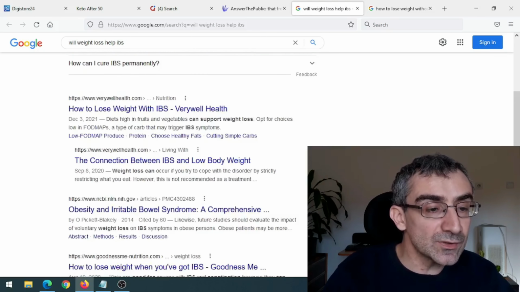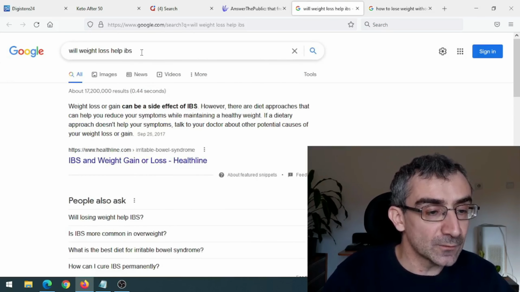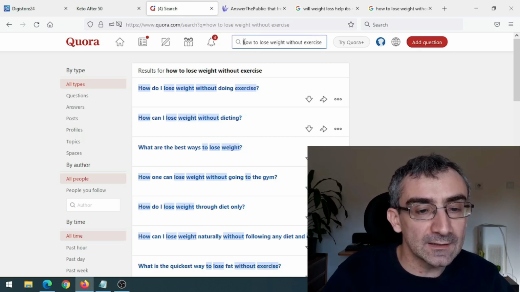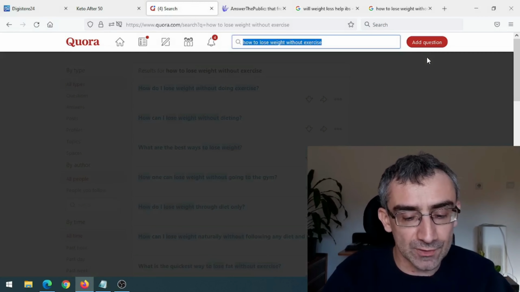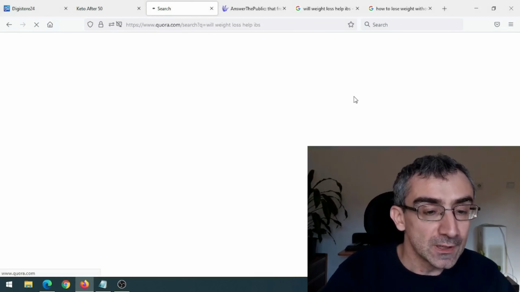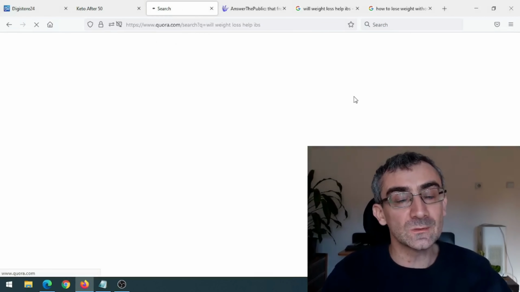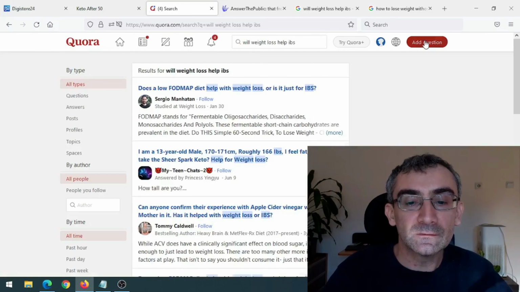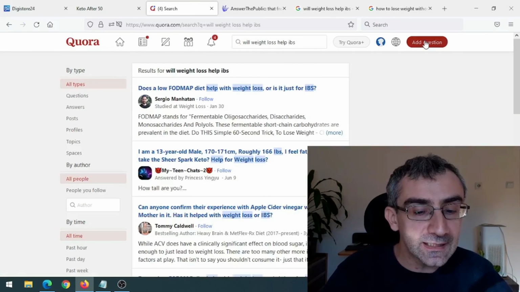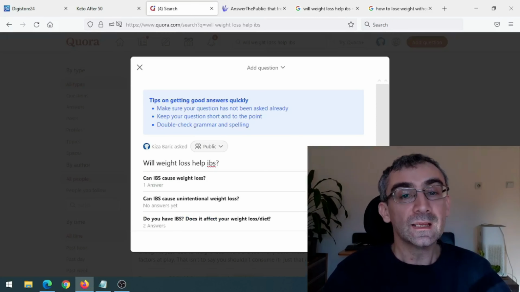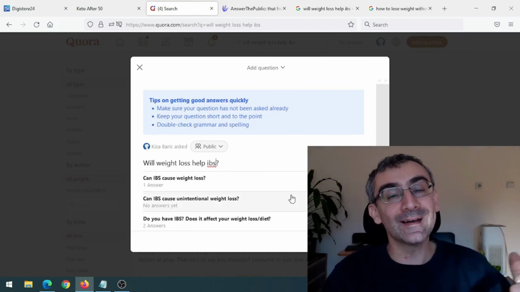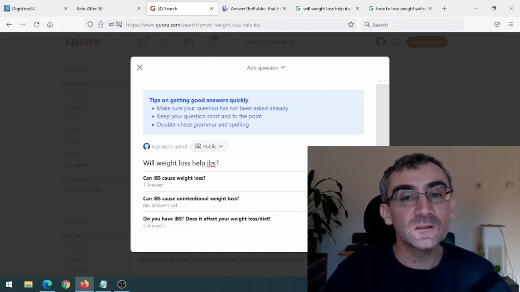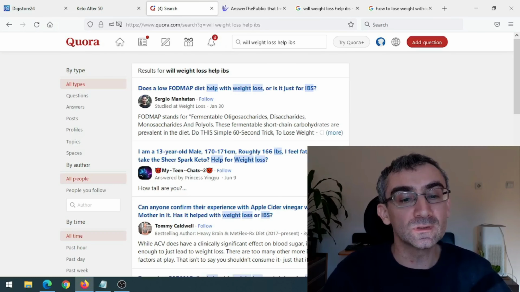What you can do is simply copy this, for example, and go back on Quora and try to find, are there any related questions on Quora? And click search. If there are no related questions on Quora, you can simply click here on add question, and ask that question. Then create another Quora account from your cell phone, and be the first person who answers that question.